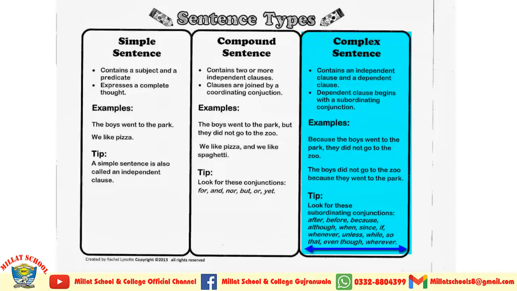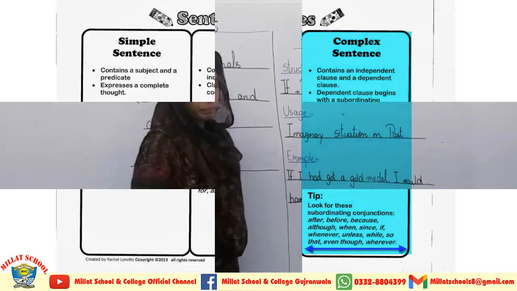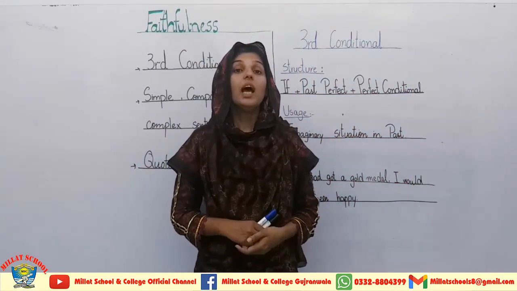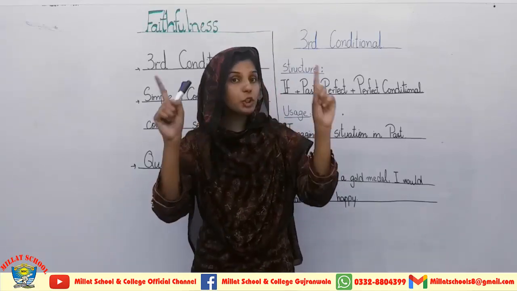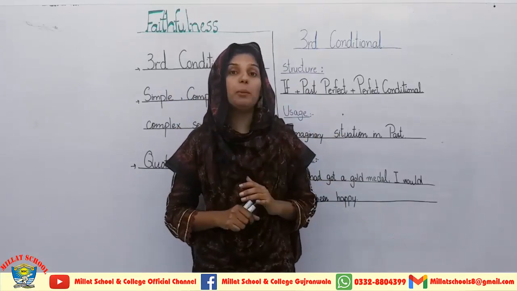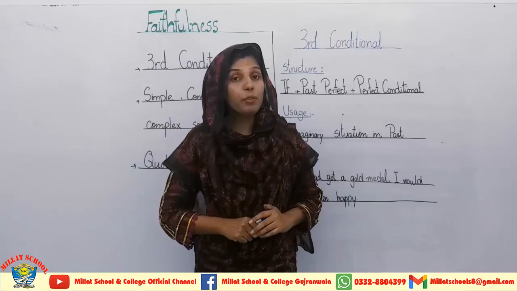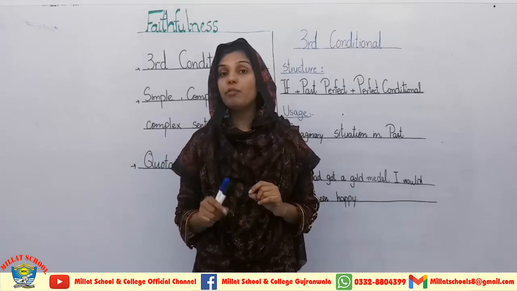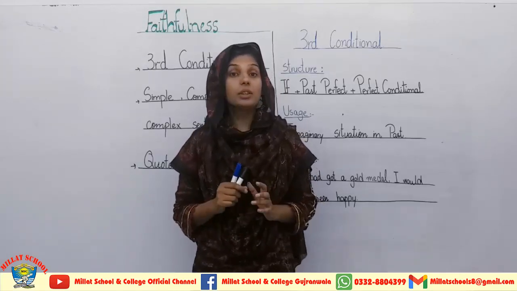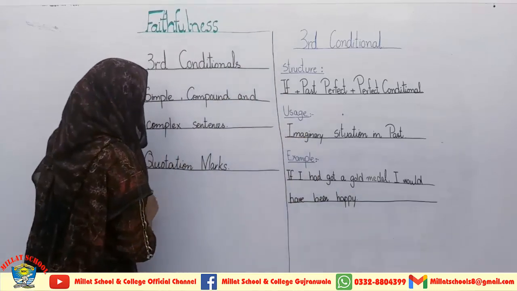So here are some subordinating conjunctions in front of you: after, before, because, although, when, since, if, whenever, unless, while, so that, even though and wherever. All these conjunctions are used to express these sentences. Students, one thing is very remarkable: I have given you a complete description in a very short form, and this short form will surely help you to understand the three types of sentences. If you want to pick out the sentence type from any unit or paragraph, you can easily handle these sentences. So now I am coming towards the use of quotation marks.